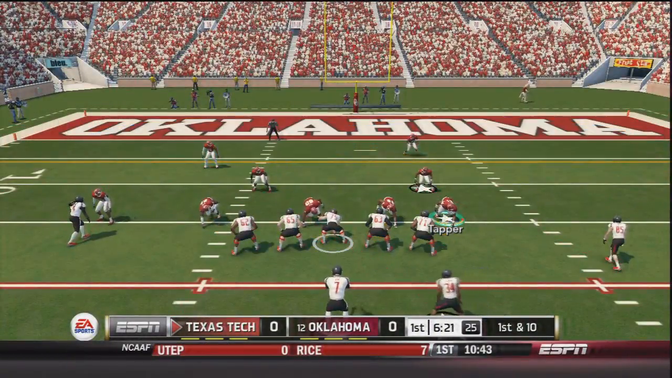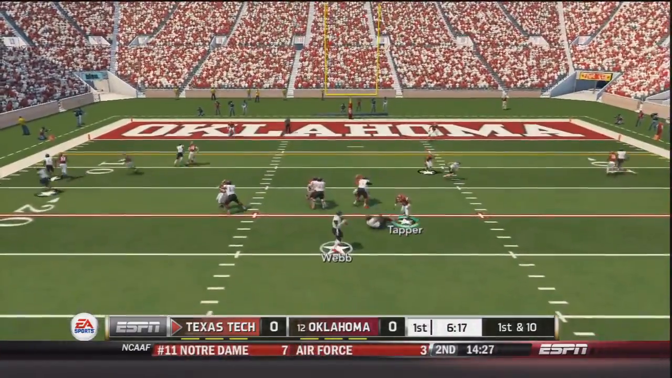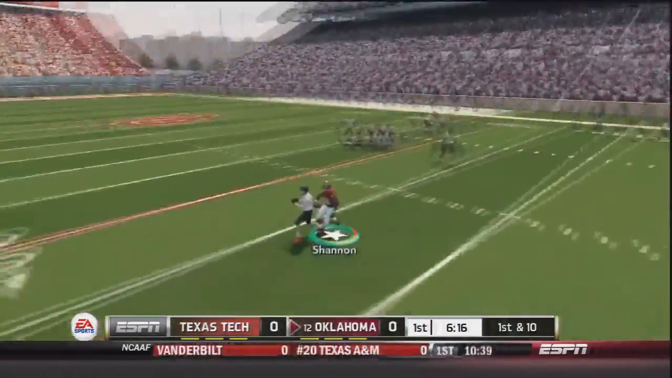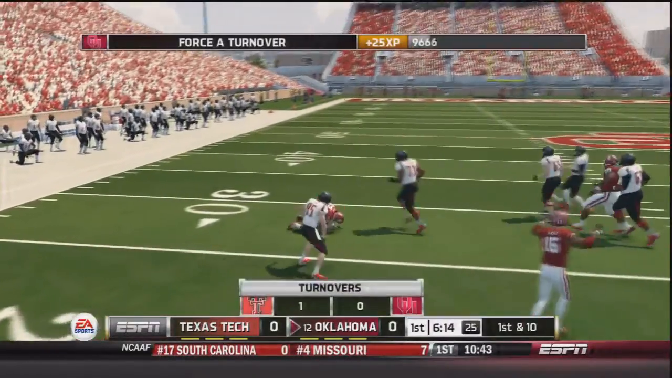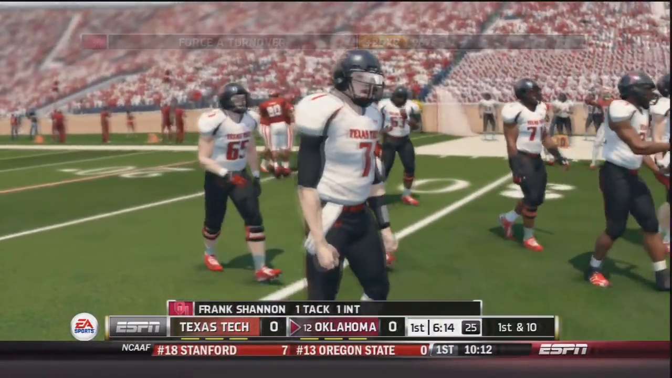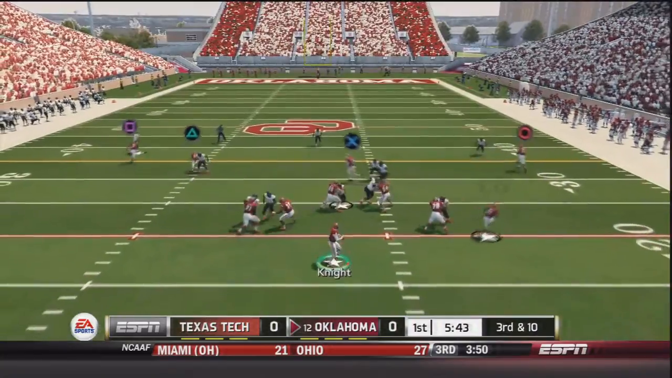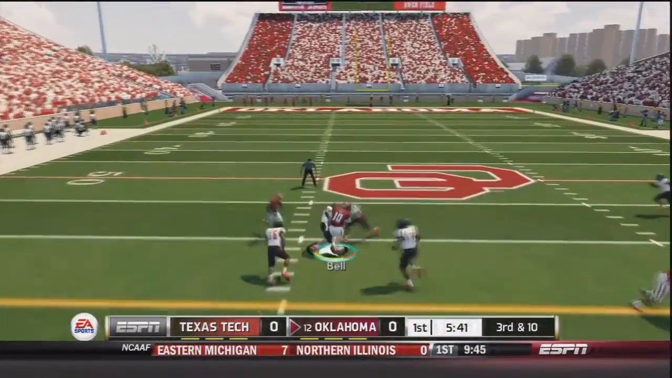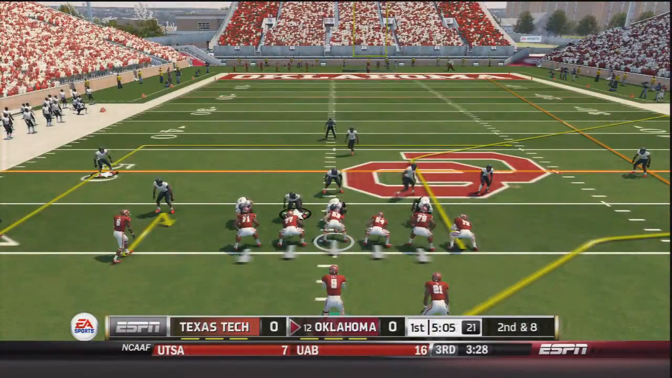Now in shotgun once again on 1st and 10, sends a man in motion. He takes the snap. Tapper gets by his man, and he throws an interception due to the pressure, and that is Frank Shannon, who gets his first pick on the season, if I remember correctly on that. And now Oklahoma football. On 3rd and 10, facing a 3-and-out, Trevor Knight throws, caught by the former quarterback Blake Bell for a 15-yard gain and an Oklahoma first down.